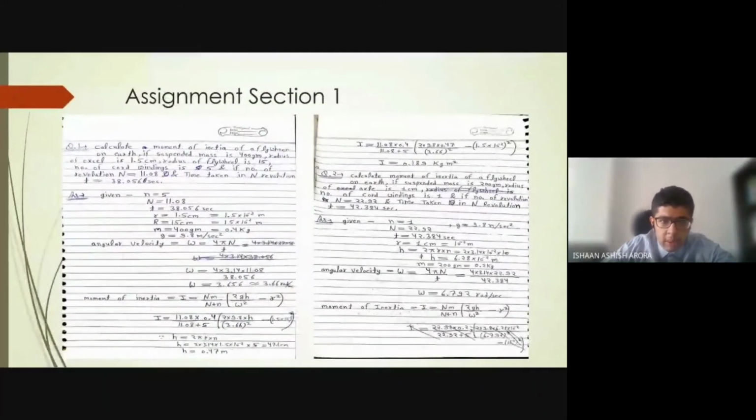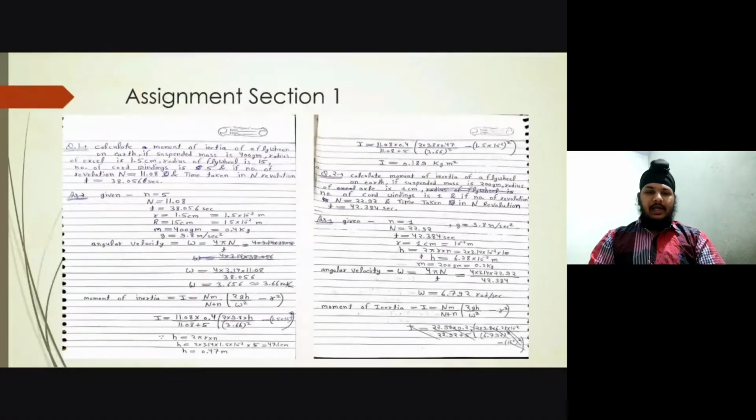Now, I would like Gurupal to move forward with his problems. I have done these 4 numericals for our PPT work. First numerical: calculate the moment of inertia of a flywheel on earth. Suspended mass is 400 grams, radius of axle is 1.5 cm, radius of flywheel is 15 cm, number of revolutions capital N is equal to 11.08, number of cord windings small n is equal to 5, time taken in n revolutions is 38.056 seconds.